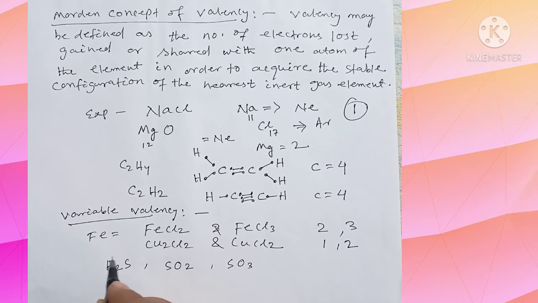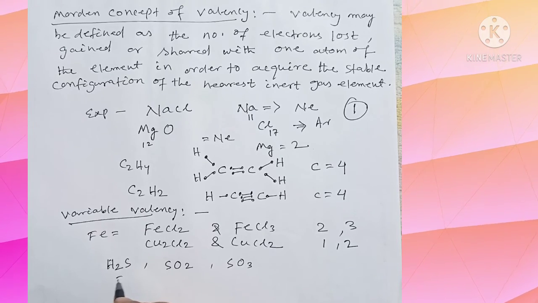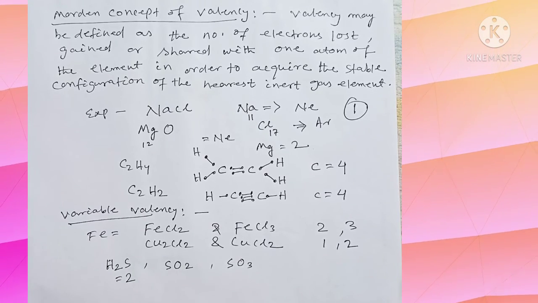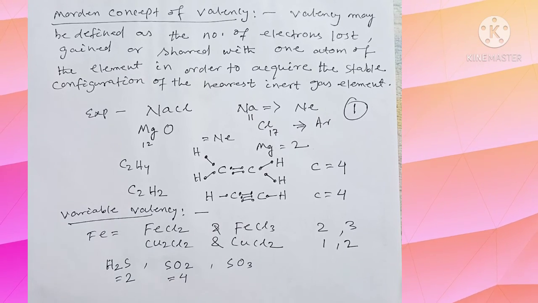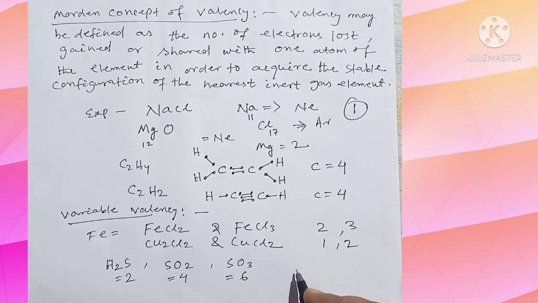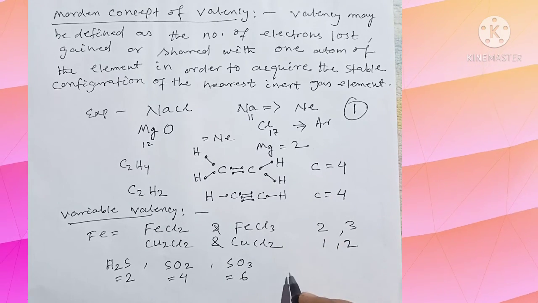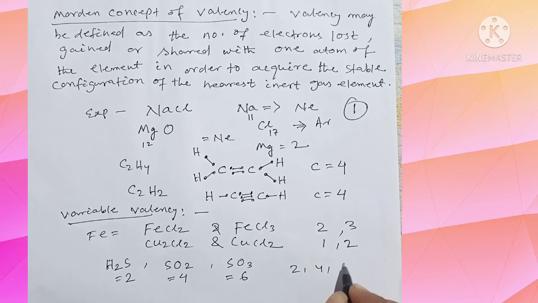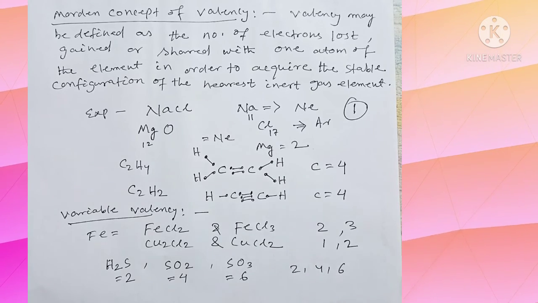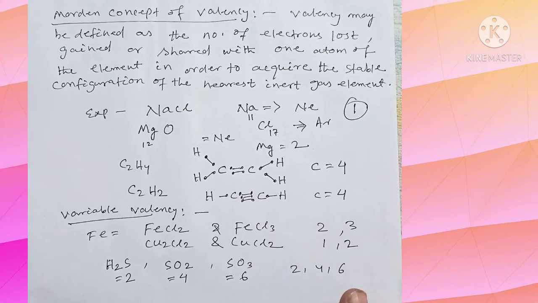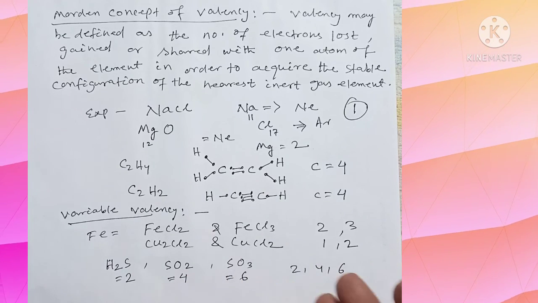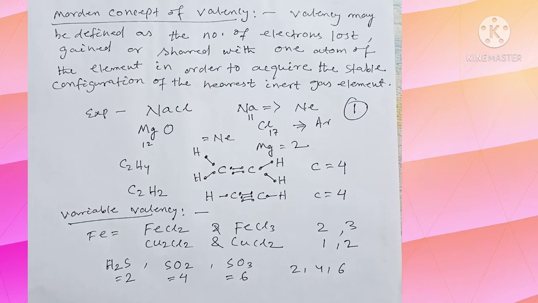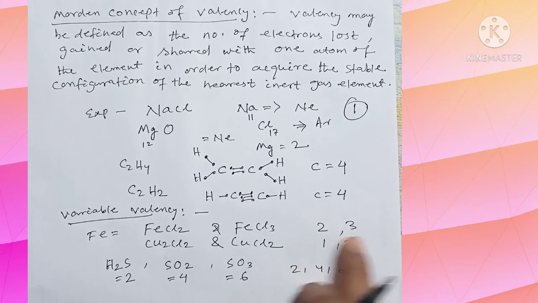Here the valency of sulfur is 2, here the valency of sulfur is 4, and here the valency of sulfur is 6. So sulfur is able to show the valencies 2, 4, 6. That means 3 valencies. In this way, if an element is showing more than one valency, these are known as variable valency.